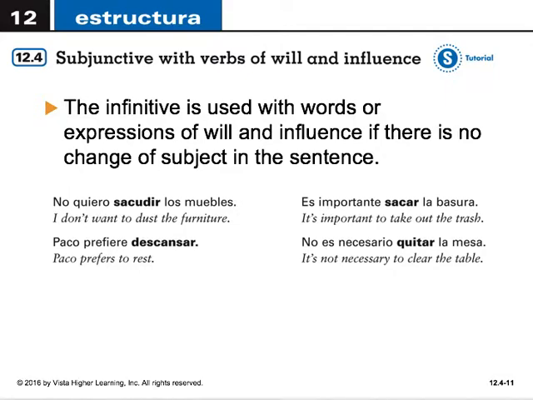Because there's no change of subject in the sentence, the subjunctive isn't required in the next verb. And instead we would just do like we do in English and use the infinitive, like to dust furniture, to rest, to take out, to clear the table.